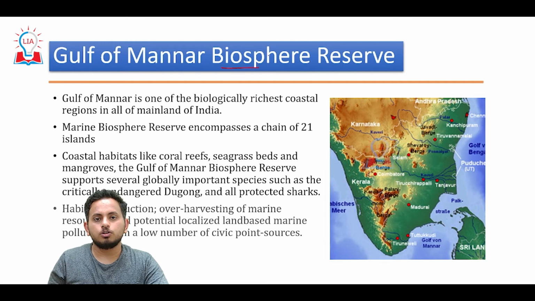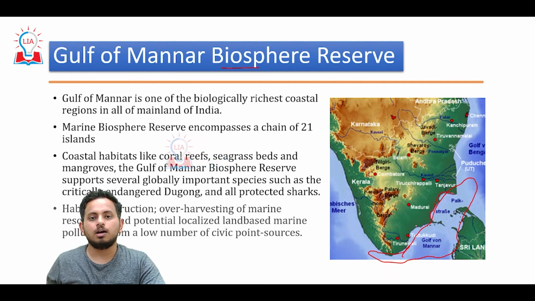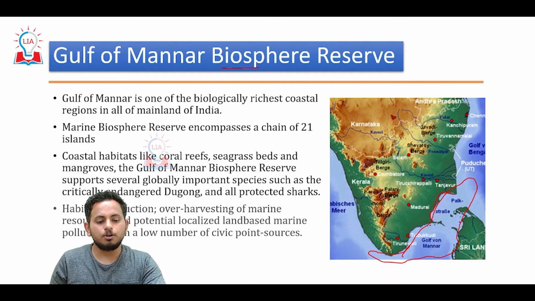Gulf of Mannar Biosphere Reserve. You know where the Gulf of Mannar is. This particular area is Gulf of Mannar Biosphere Reserve, which stretches between the mainland India and Sri Lanka. You have Rameswaram, which forms a coastal area for the Gulf of Mannar Biosphere Reserve. This is a marine biosphere reserve.